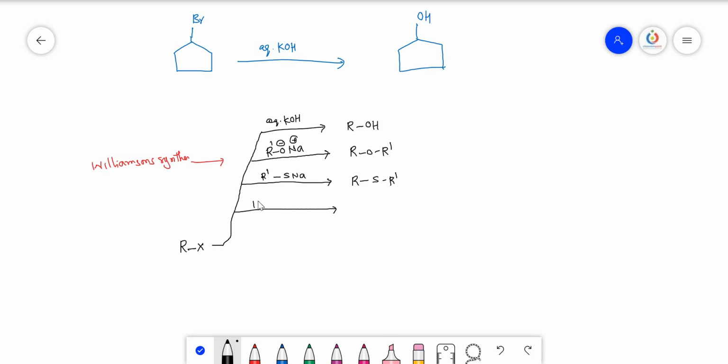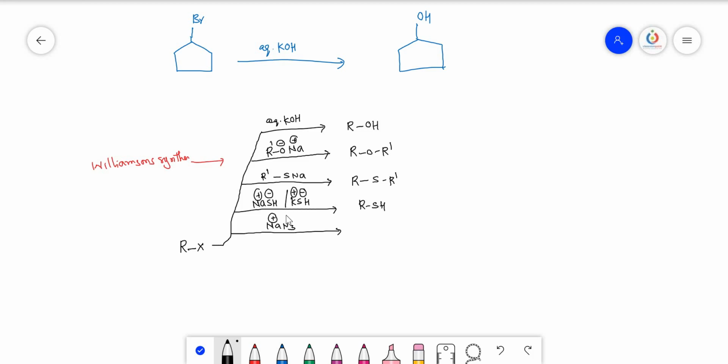Next we shall take NaSH, or you can take KSH, like KOH we have taken, so in place of oxygen you just take sulfur. So it is Na⁺ S⁻H, K⁺ S⁻H, so that you shall get RSH. And next you take NaN3, sodium azide.